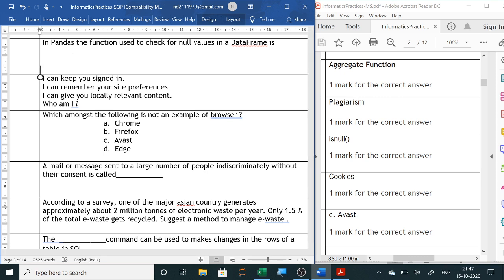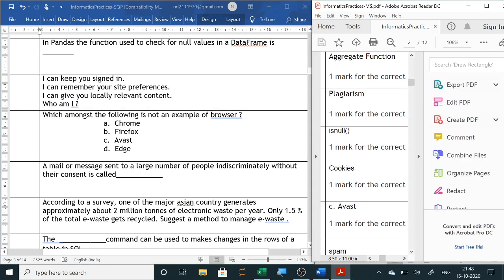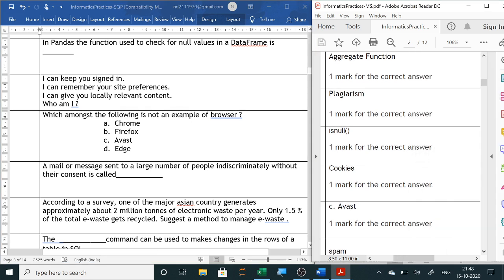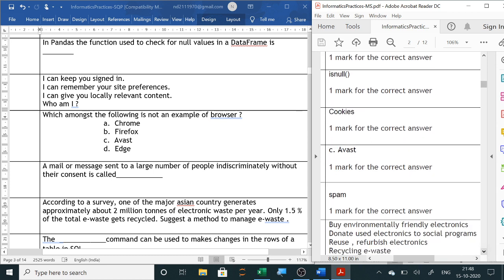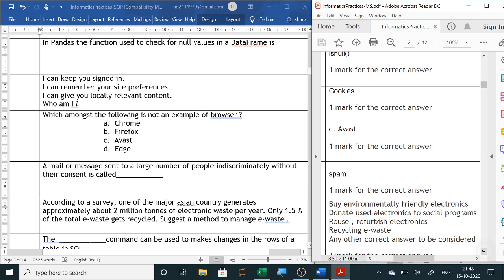Next is, I can keep you signed in. I can remember your site preferences. I can give you locally relevant content. Who am I? So we all know these days cookies in our mobile, whenever we are using internet. Simply, suppose I want to make a cake and I am searching how to make a cake. Now automatically you will see that all your social sites are showing you how to make the cake.